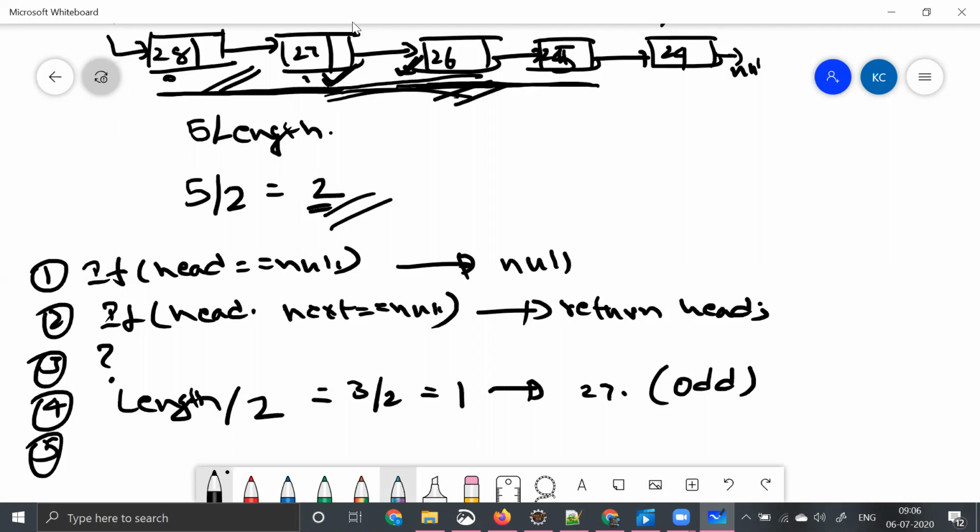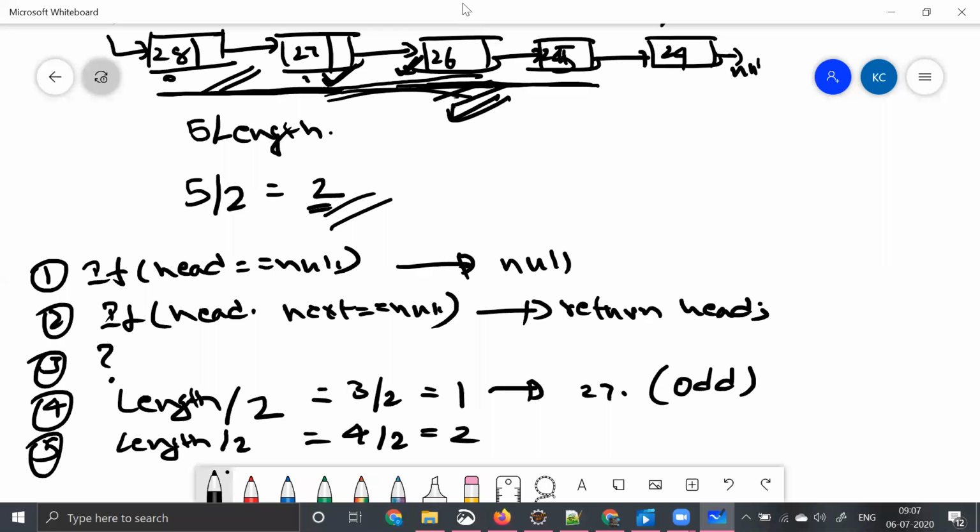Now it's time for you to ask the interviewer, sir, in case of even numbers, the middle can either be 27 or 26. What do you want me to take? You need to ask him that. So he will say, okay, fine, you take 26 as the middle element, or he says 27 as the middle element, whatever. Based on his input, we need to formulate our equation. When we say length by 2, even when it is an even number, let's say 4 by 2, which is 2. So let's say the interviewer is saying take 26 as the middle element.